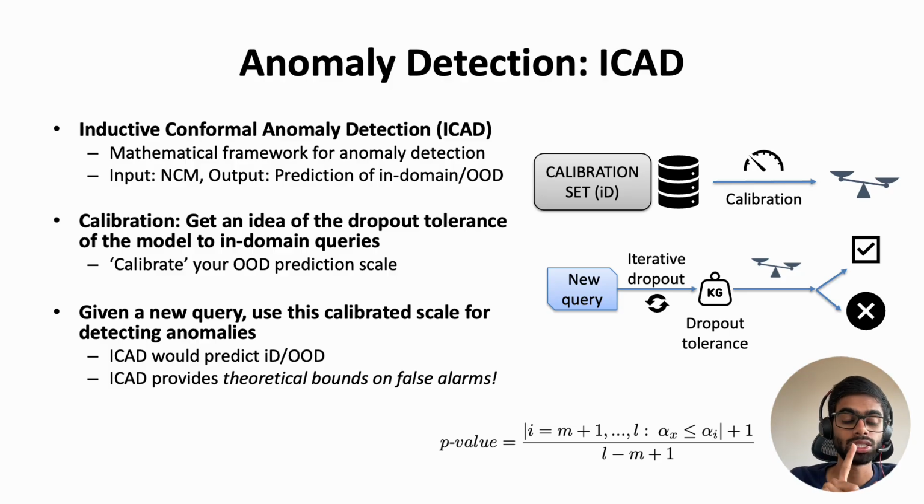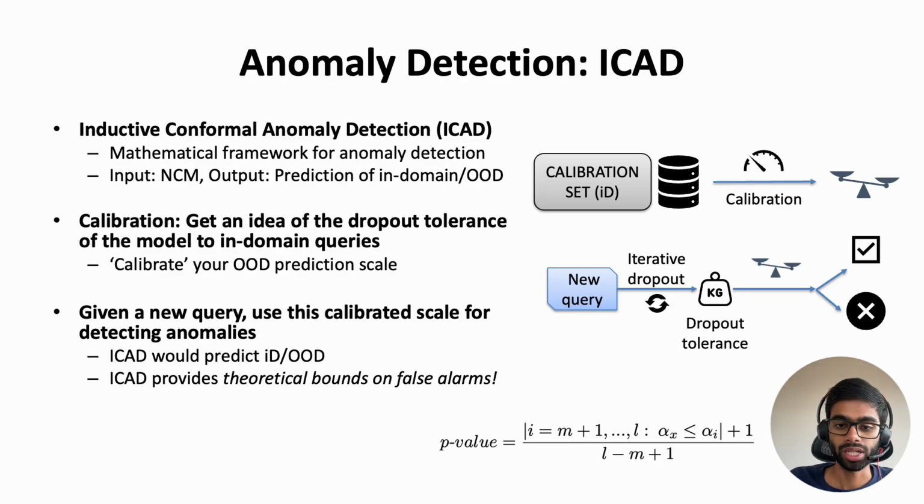Now, the first one is the calibration stage, where you have a small but representative set of typical in-domain data, and you use this calibration in-domain data to calibrate the scales of ICAD. So the ICAD framework now has some idea of what a typical in-domain query looks like and what is the typical dropout tolerance for all these in-domain queries.